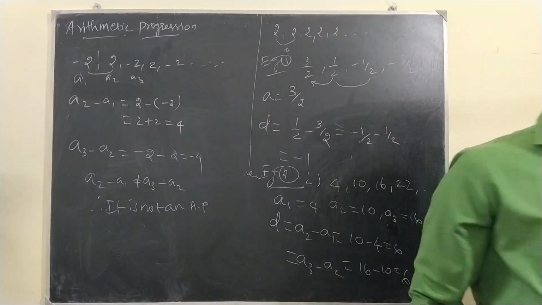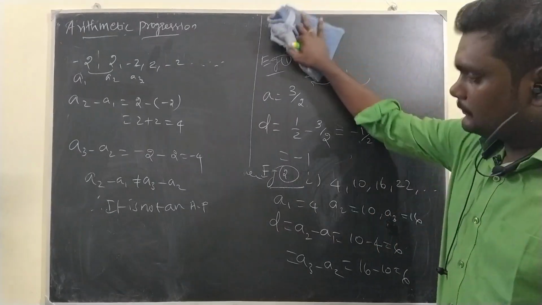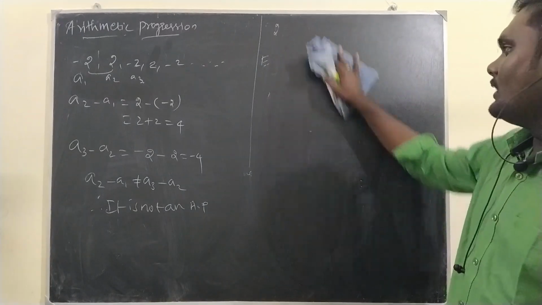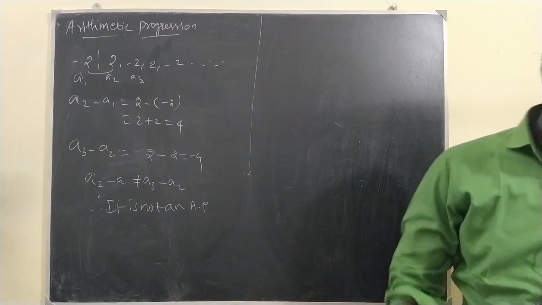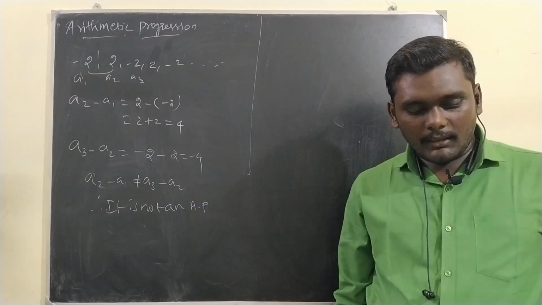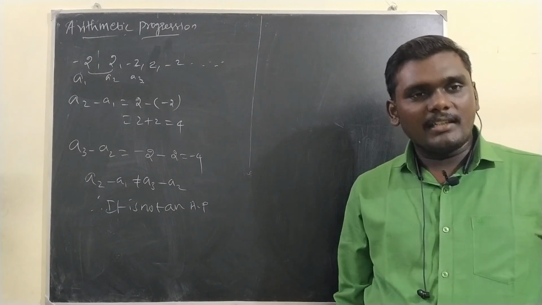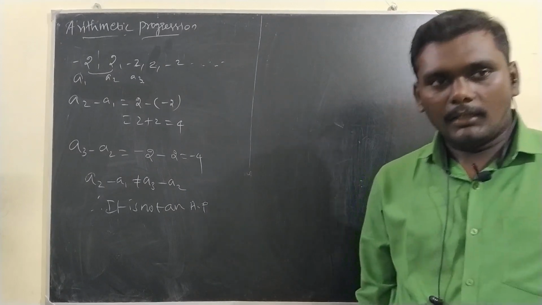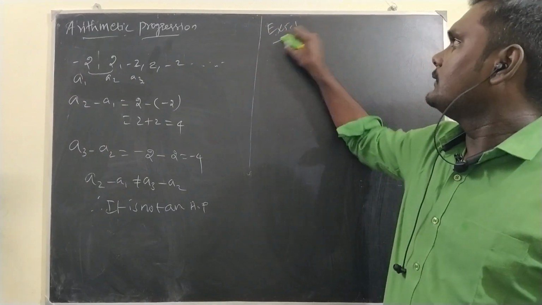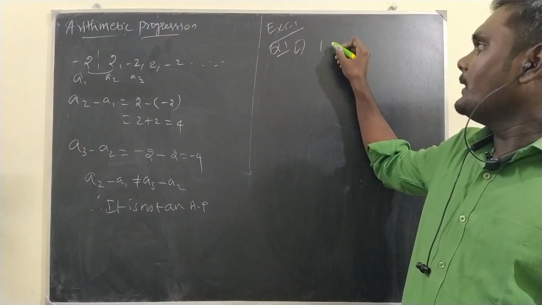In exercise 5.1, shall I erase this thing? There are some situations given. Whether they form an AP or not, we have to say. A taxi fare: the fare is 15 rupees for the first kilometer and 8 rupees for each additional kilometer. So, exercise 5.1, question number 1, subdivision 1.